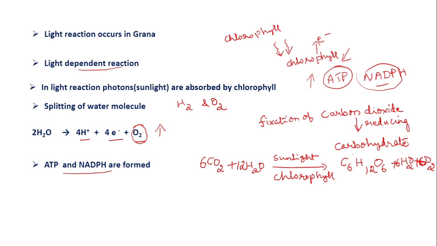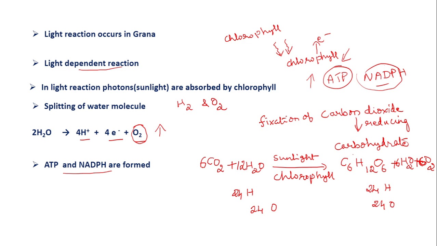See, hydrogen is 12 here and here also 12. 12 plus 12 is 24 hydrogen on the product side and 24 hydrogen on the reactant side. Oxygen how many? 12 plus 12, 24 oxygen. On the product side, 6, 12 plus 6... so 24 oxygen on the product side also.